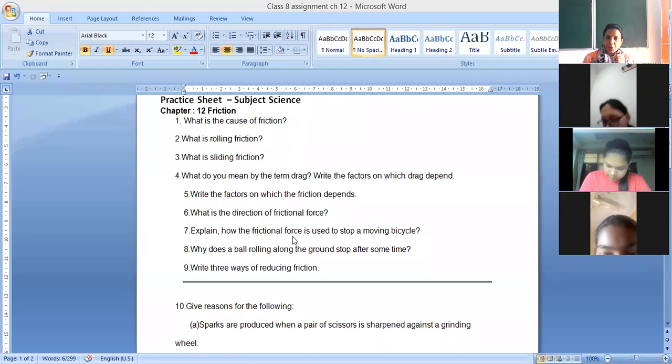Okay. So frictional force always acts in the opposite direction. And in this case, it tries to stop the moving object. So that's why after some time, the moving bicycle stops. And there are irregularities between the road and the tires of the bicycle. So it tries to stop as it acts in the opposite direction.